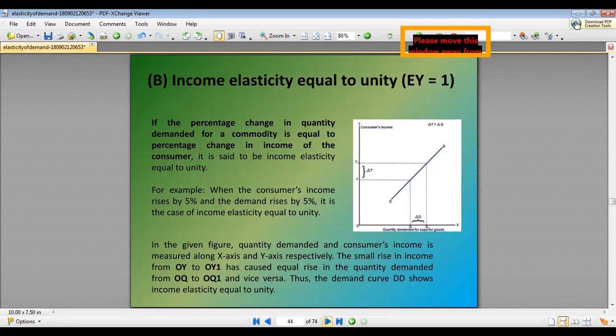Then we have income elasticity equal to unity, when the percentage change in quantity demanded for a commodity is equal to the percentage change in the income of the consumer. So when a consumer income rises by 5% and the demand rises by 5%, it is the case of income elasticity equal to unity.